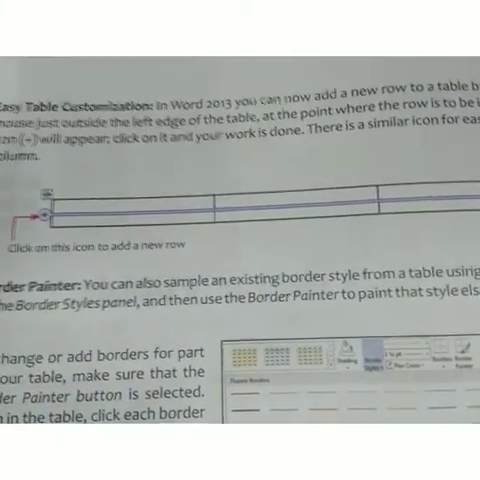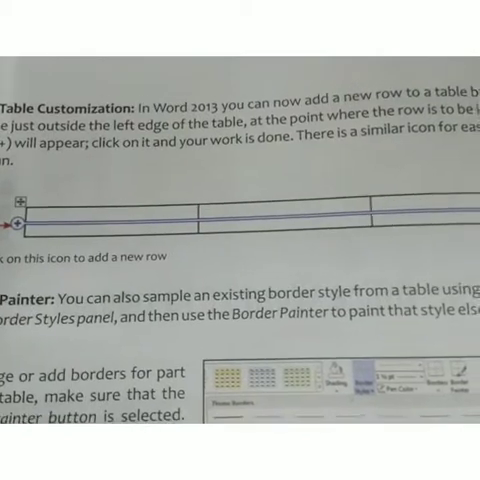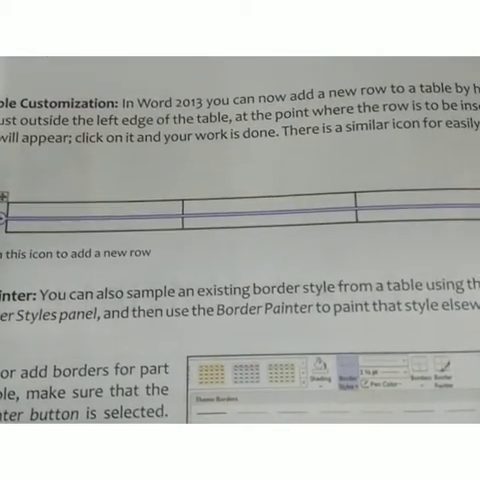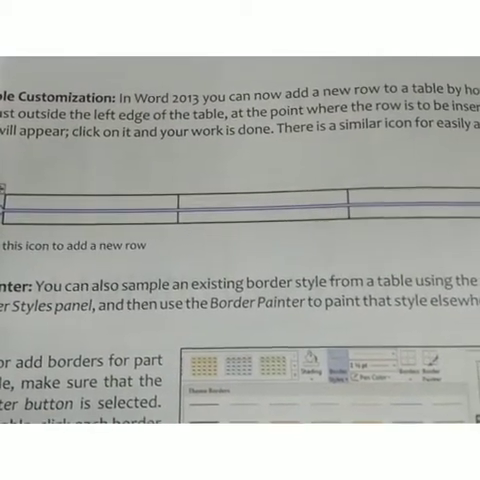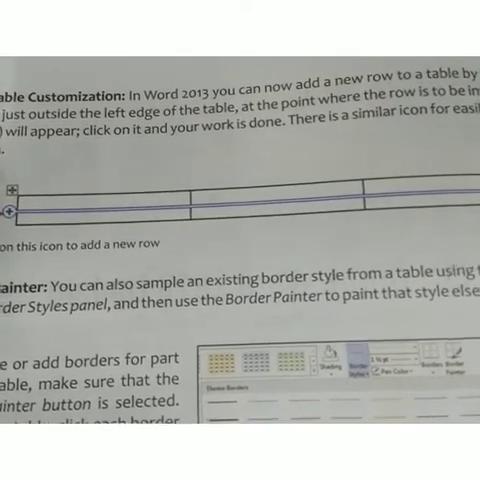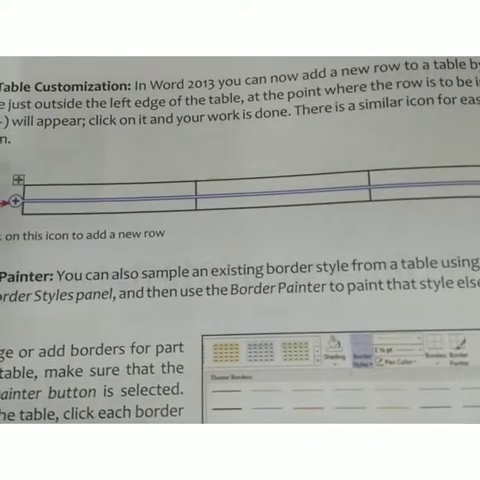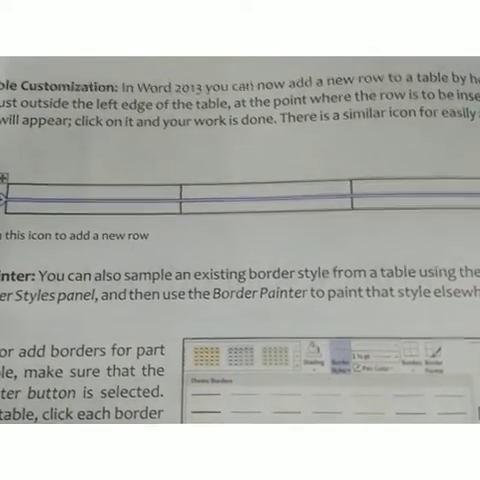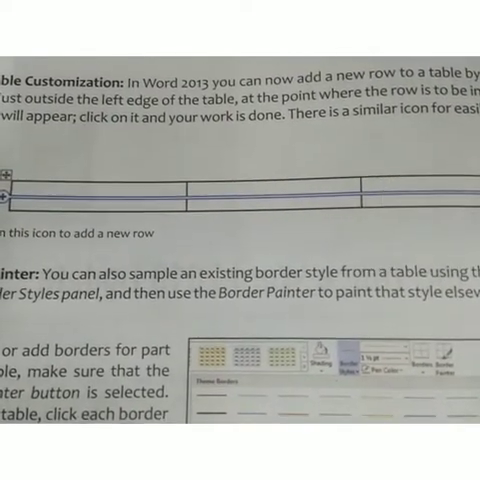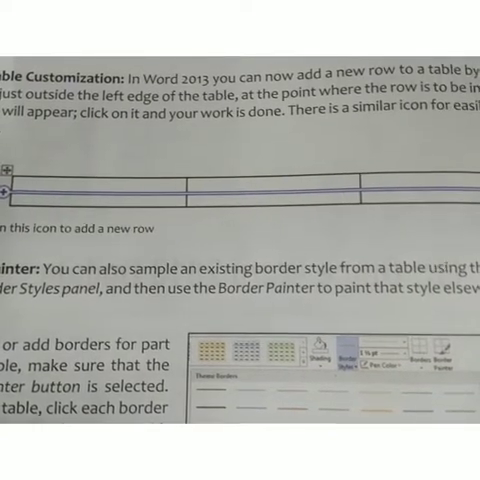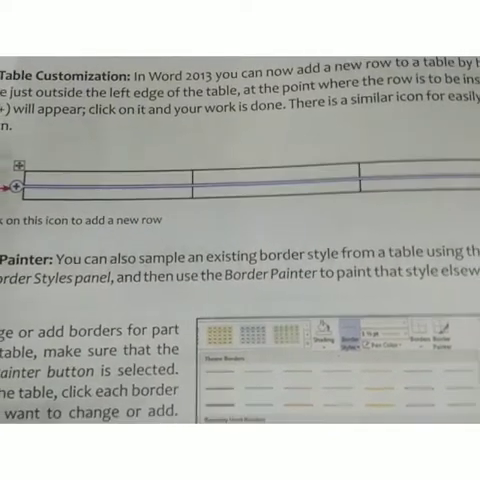Fourth is easy table customization. In 2013, the new feature lets you add a new row to a table by hovering your mouse just outside the left edge of the table. So you can see this is a new feature, easy table customization. There is a similar icon for easily adding a new column. We can easily maintain tables.